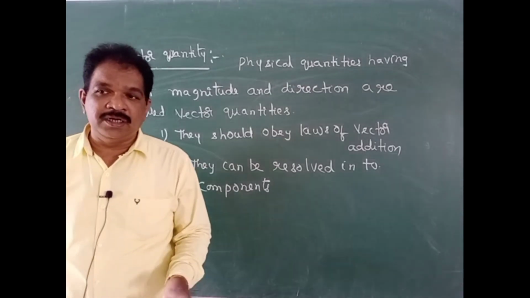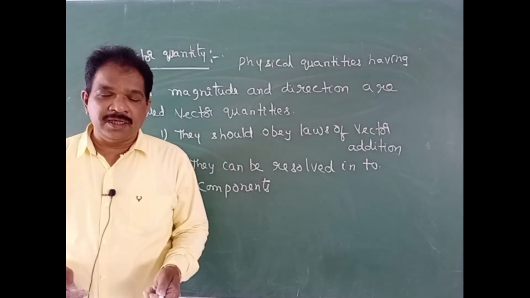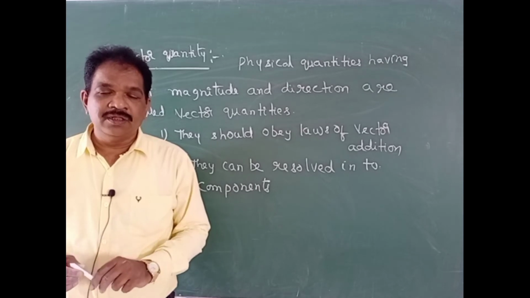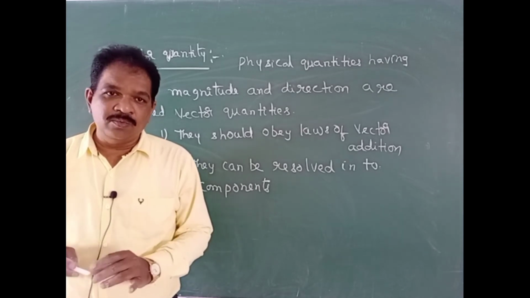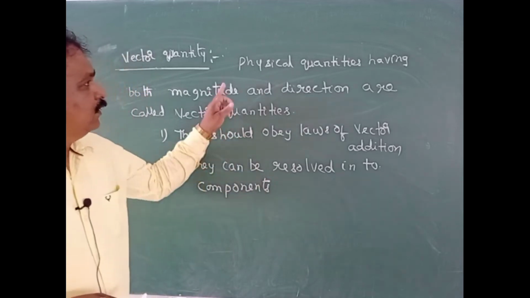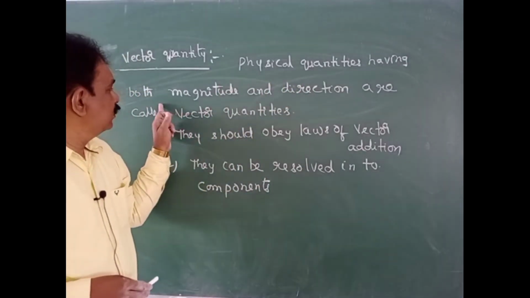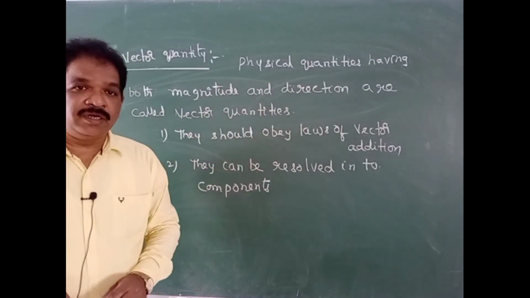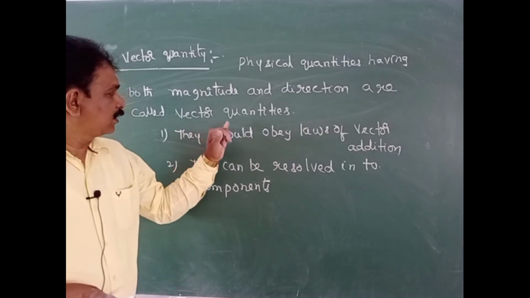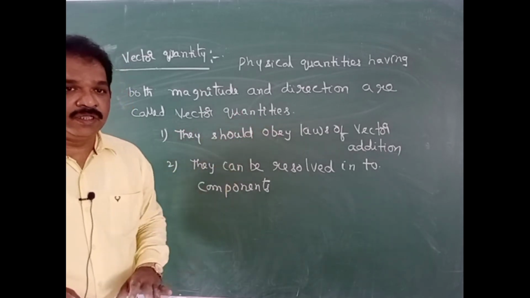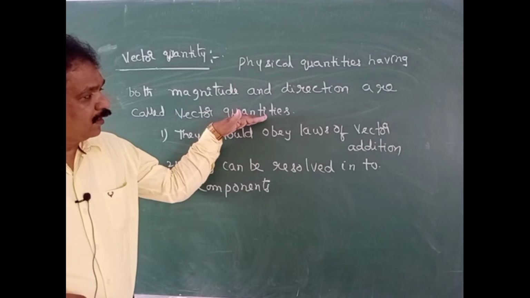Then that quantity is called a vector quantity. Basically in all books, physical quantities having both magnitude and direction are called vector quantities. This definition is enough.